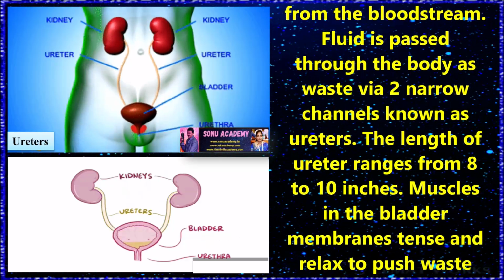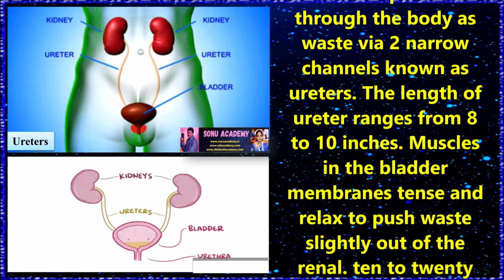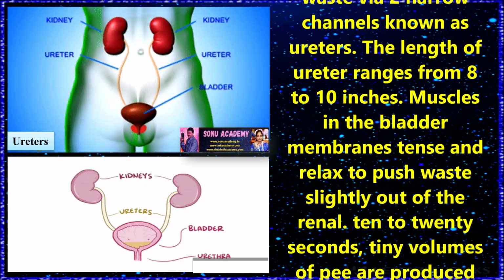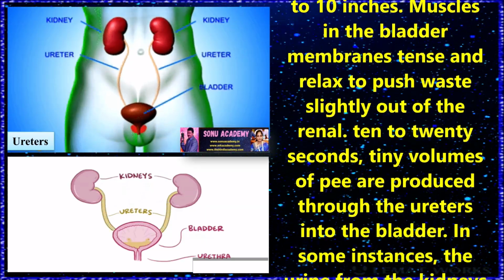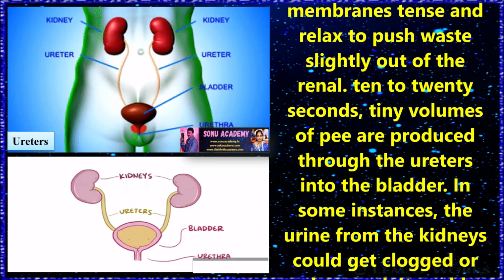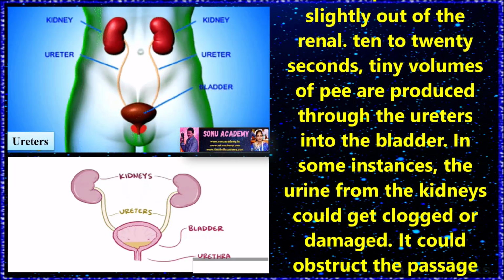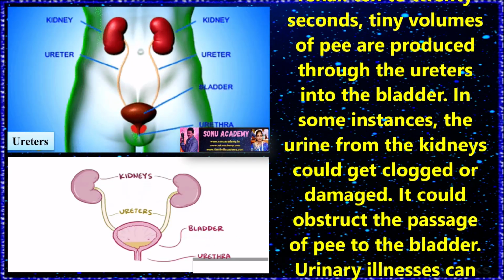The length of the ureter ranges from 8 to 10 inches. Muscles in the ureter walls tense and relax to push waste out of the kidney. Every 10 to 20 seconds, tiny volumes of urine are pushed through the ureters into the bladder.